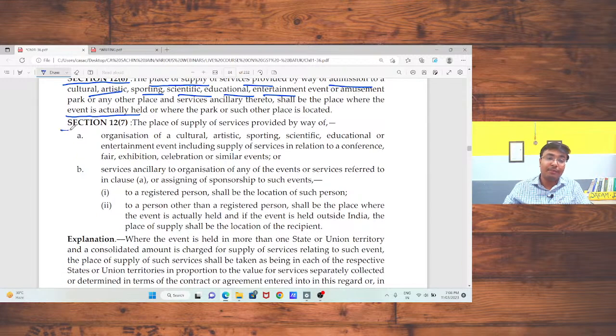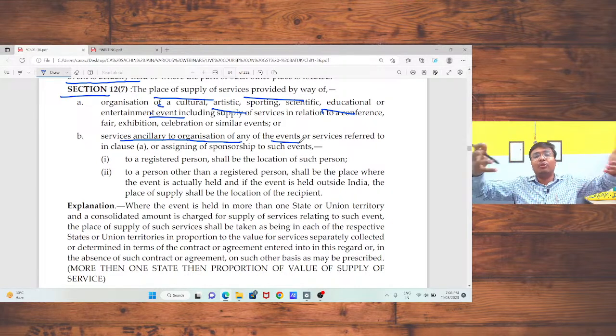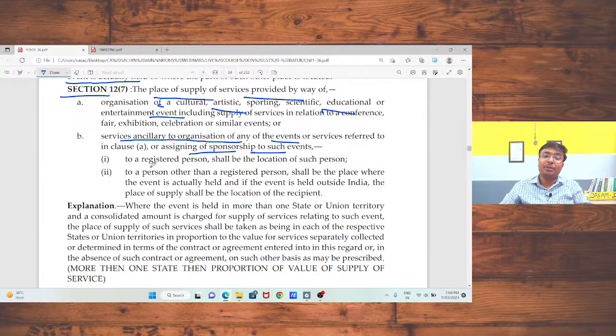Section 12, subsection 7, the place of supply of service provided by way of cultural, artistic, educational, entertainment event or similar event, or services ancillary to the organization of any event, because for organizing an event you need multiple types of services, that is sound services, that is lighting services, and sponsorship services to such person. In that case, if the person is registered, the location of such person, you can take that registered person's address. If a person other than a registered person, the place where the event is actually held.